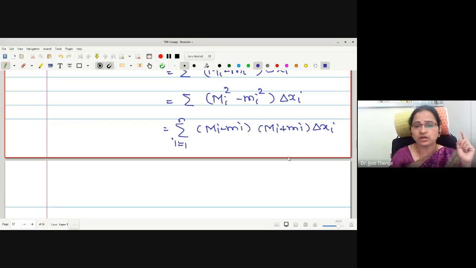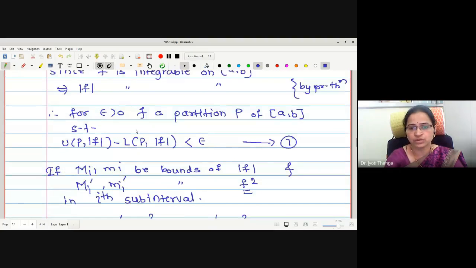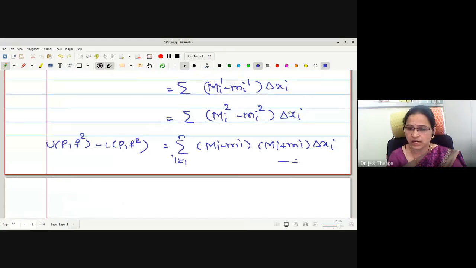To remove the term from the summation, we will put bigger values than this capital Mi and small mi. Let me write the left hand side here: UP f square minus LP f square. And I will give the statement number to this. Let it be equation number 2.